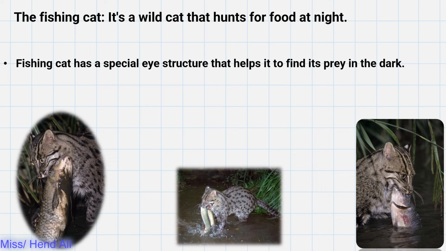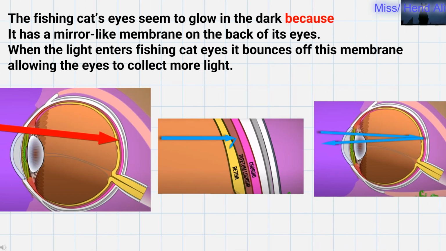The fishing cat is a wild cat that hunts for food at night. The fishing cat has a special eye structure that helps it find its prey in the dark. Okay, what is the special eye structure it has? Let's see. The fishing cat's eyes seem to glow in the dark. Why? Because it has a mirror-like membrane on the back of its eyes.